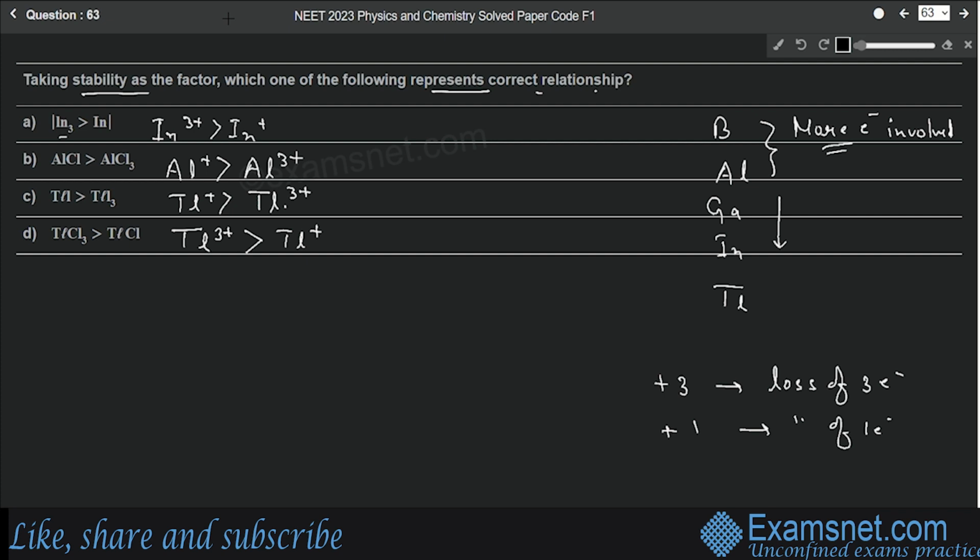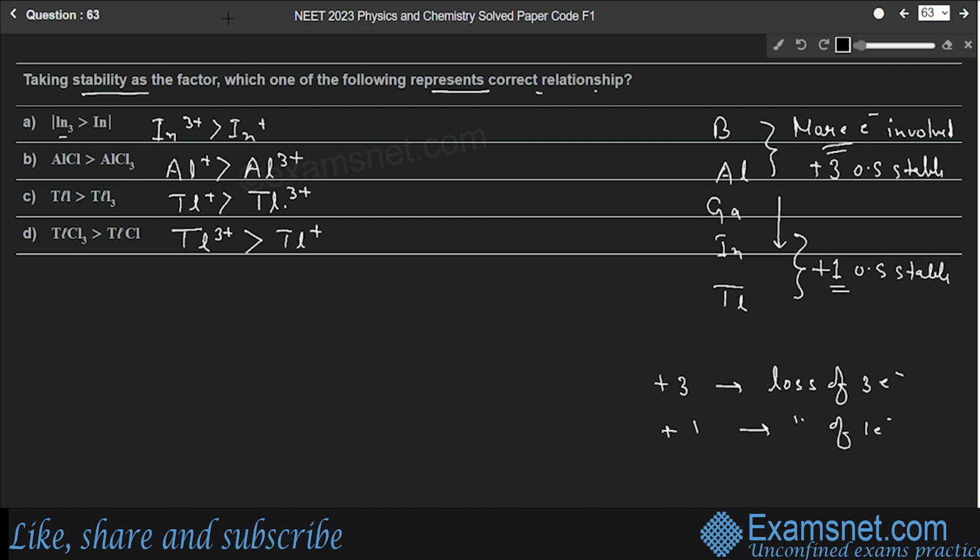So plus 3 oxidation state is possible for these lighter elements, and will be more stable for them. But for heavier elements such as indium and thallium, less and less electrons will be available for bond formation. That means plus 3 oxidation state will be very difficult, but plus 1 oxidation state will be possible. In fact, it will be more stable than the plus 3 oxidation state.